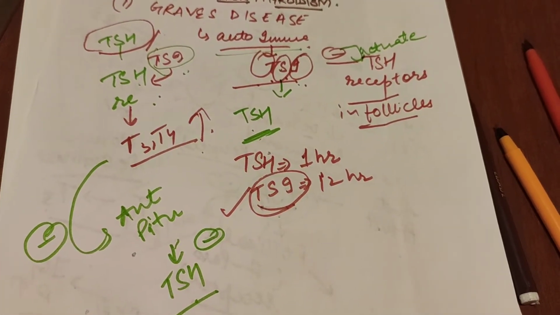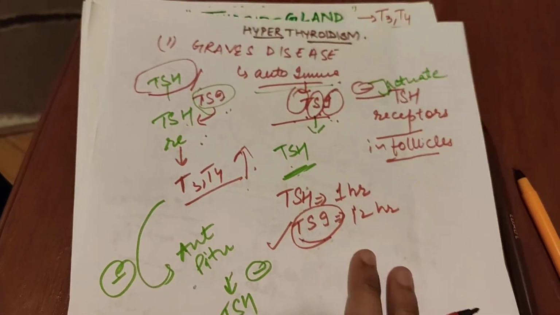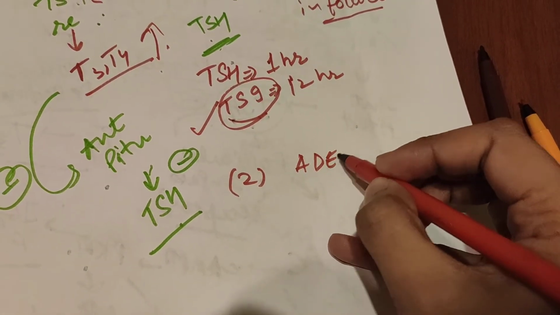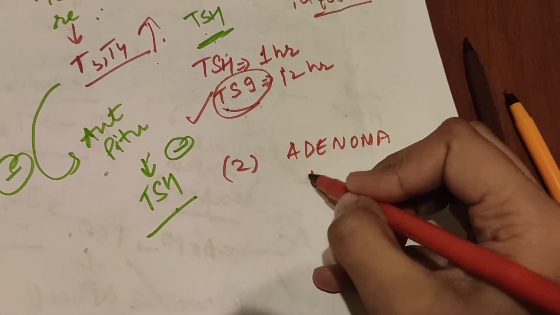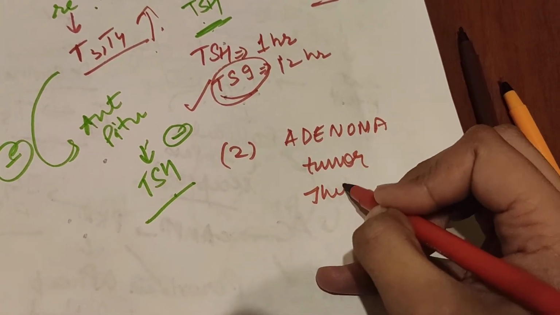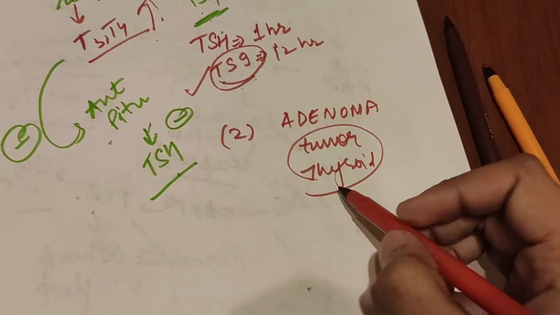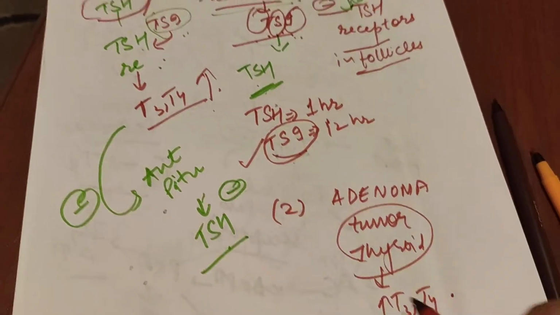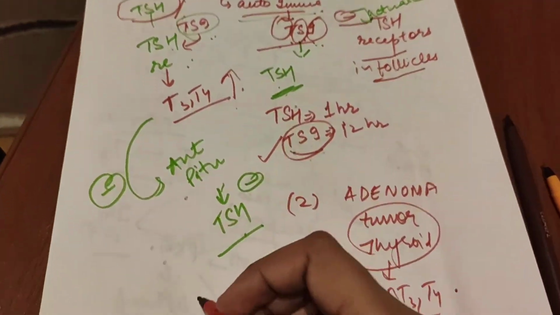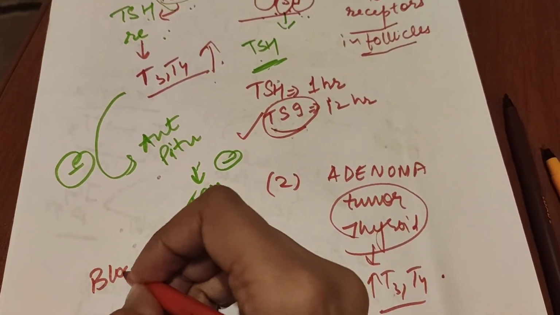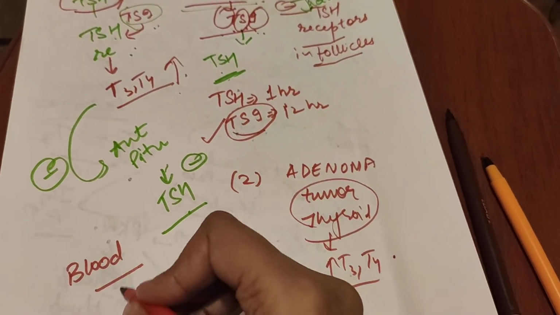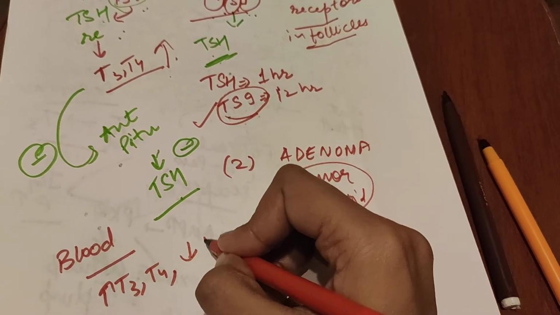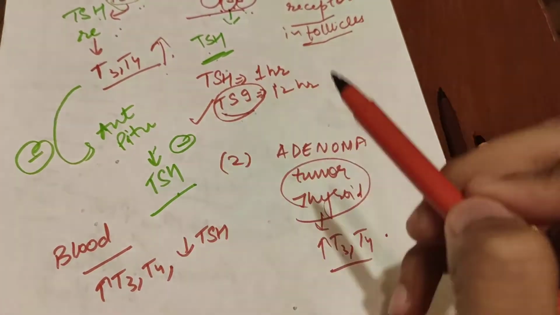Did you get it? Now the second cause of hyperthyroidism, which is less common, is adenoma. What happens in adenoma? Adenoma is a kind of tumor which is present in the thyroid gland. If there is any tumor in the thyroid gland, it will produce more T3 and T4. And if we compare these two, in Graves' disease, in blood there will be more T3, T4, but there will be less TSH. Why? Due to negative feedback.